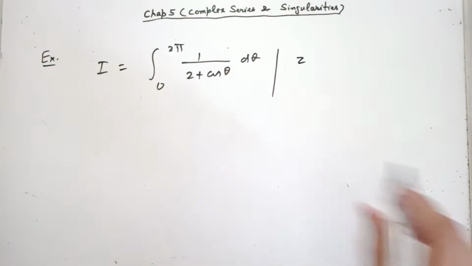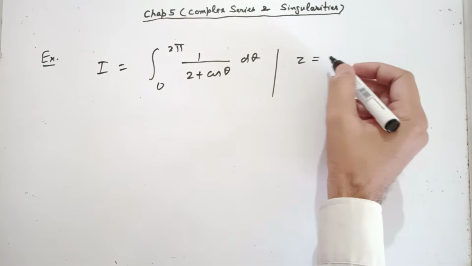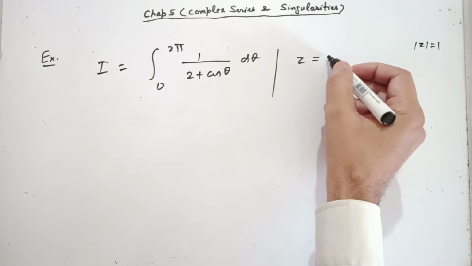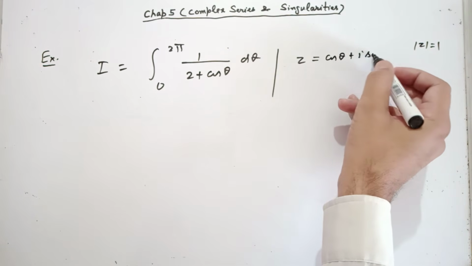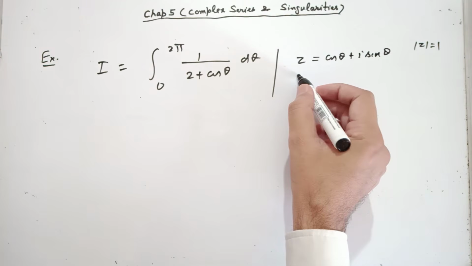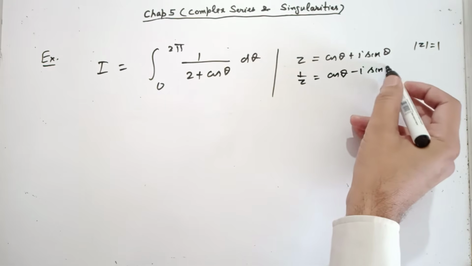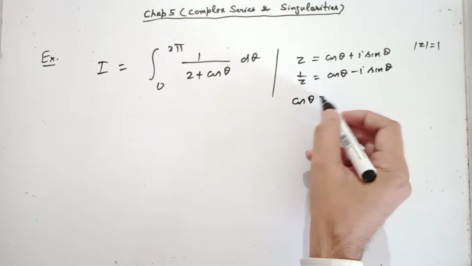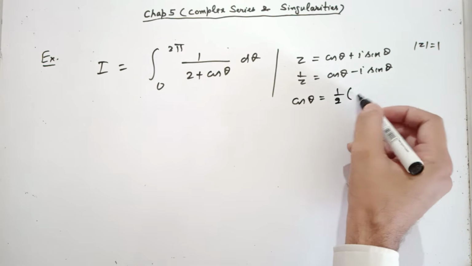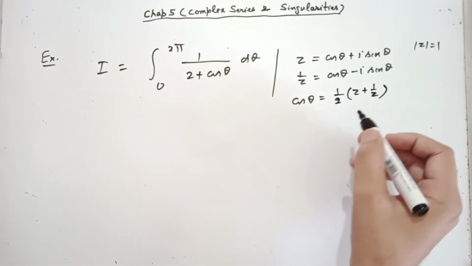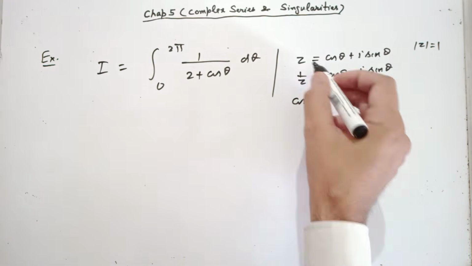So, if I want to apply the Cauchy residue theorem here, I need to convert the integrand or this whole integral in terms of z. So you know on a unit circle mod z equal to 1, z is cos theta plus iota sin theta, 1 over z is cos theta minus iota sin theta. So if I add the two, I can write cos theta in terms of z like this, correct? And I can find dz also from this.